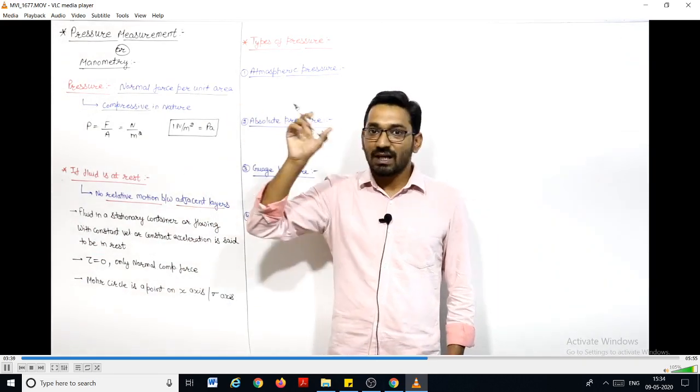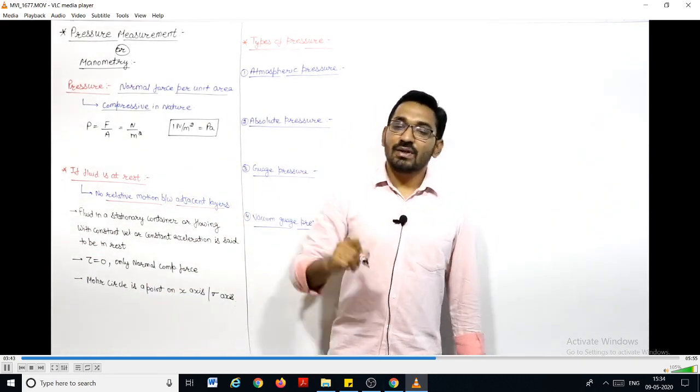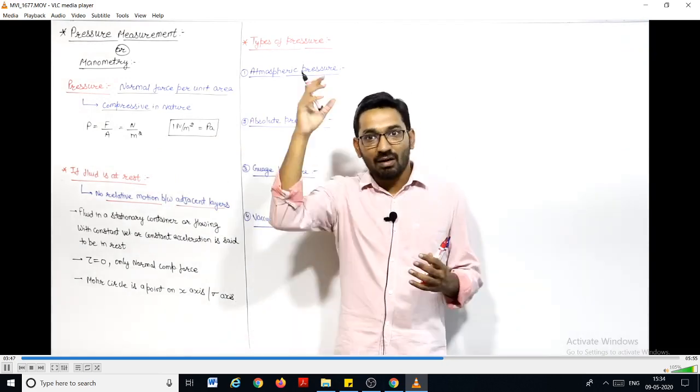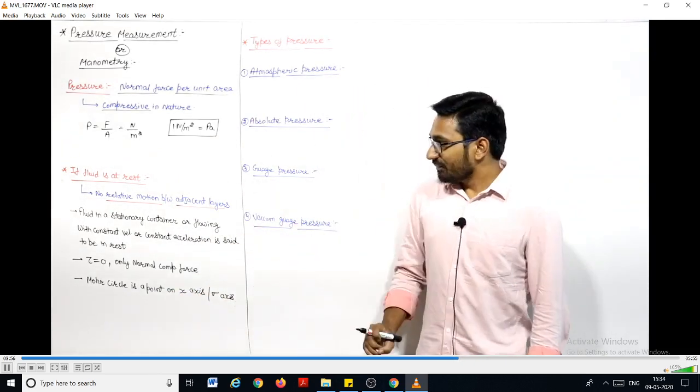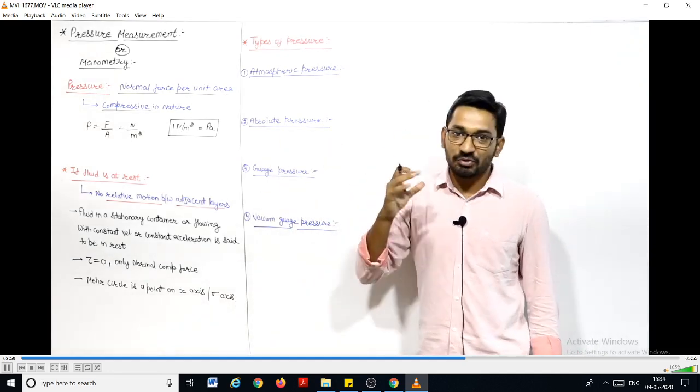We will discuss it later also, that this is known as Pascal's law, that at a point, when the fluid is at rest, then at a point, the intensity of pressure in all the directions will be equal. That's why, in this case, the Mohr circle is a point on the x-axis, right? So this is the basic definition of pressure. Pressure is force per unit area.